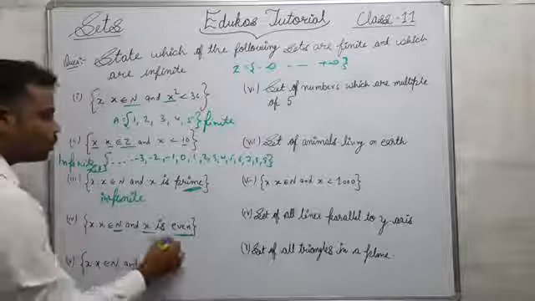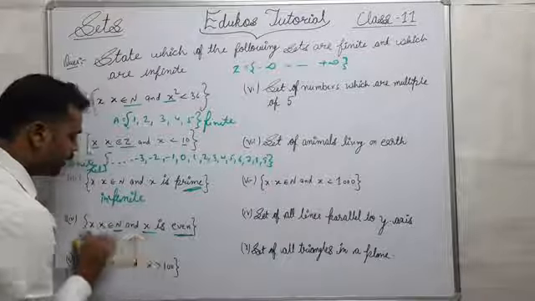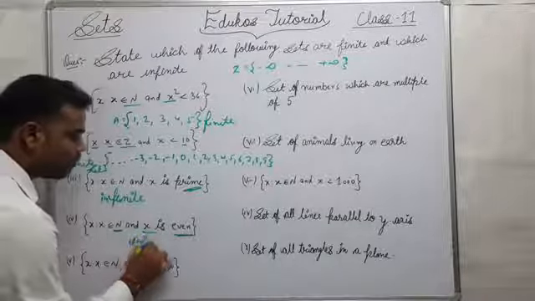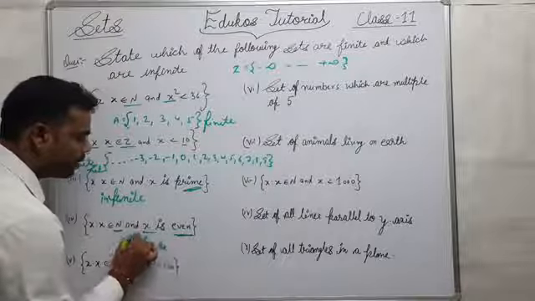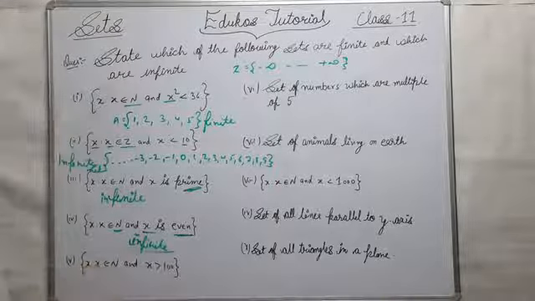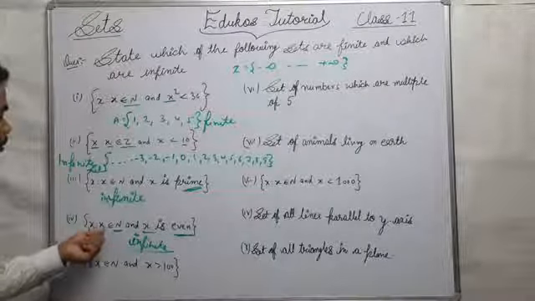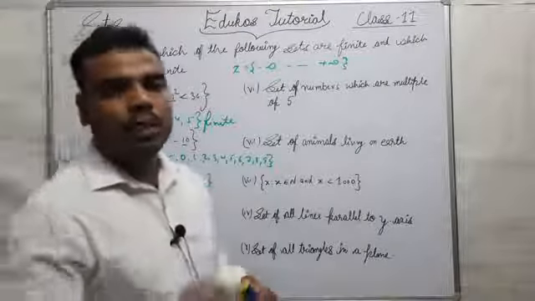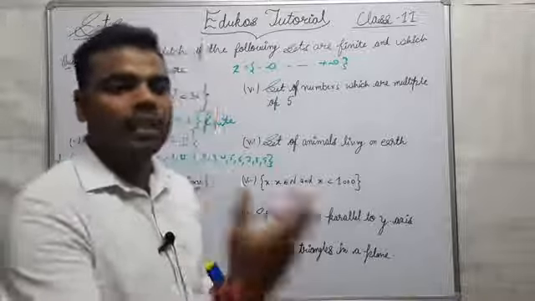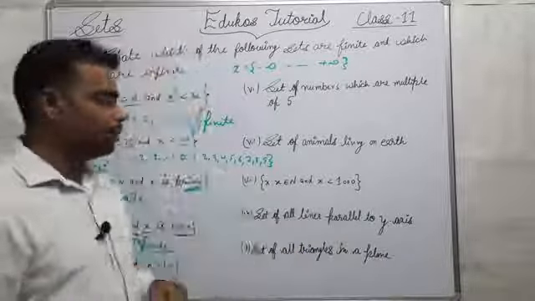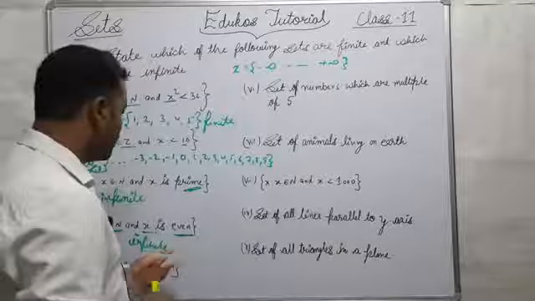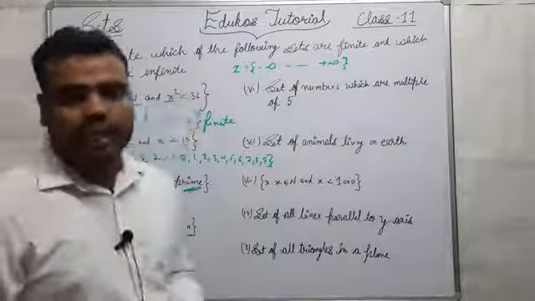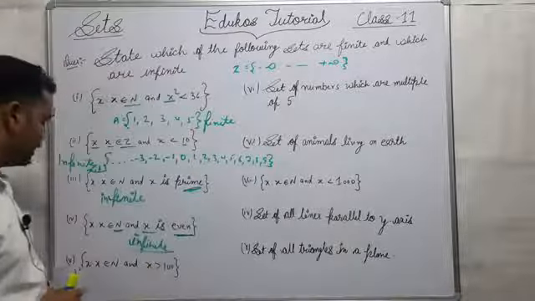So this set is also an infinite set, because if x belongs to natural numbers, then to every even number if we add 2, we get a greater even number, which will continue till infinity. So this is an infinite set.